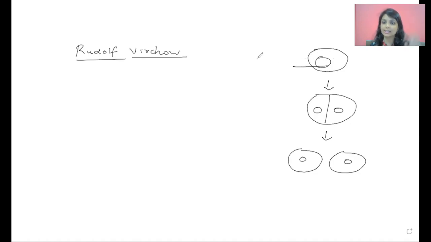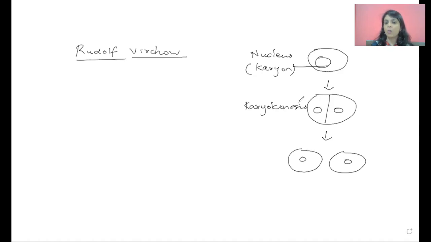Now, when you look at a cell, you will say it has the nucleus. The nucleus is the core part of the cell. Since it is the core, you call it karyon. So in this cell, what did he see? He saw that nuclear formation is called karyokinesis. So he saw that karyokinesis is taking place.